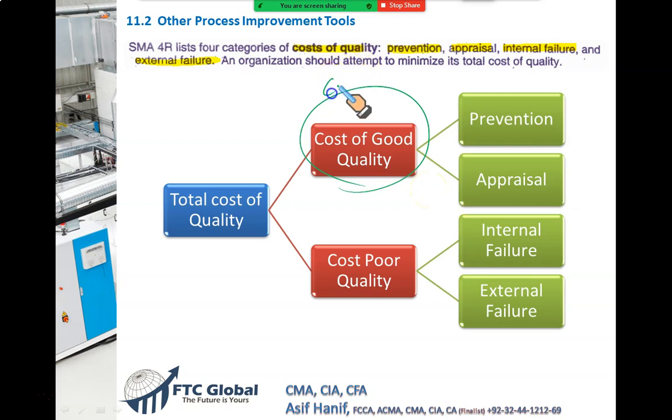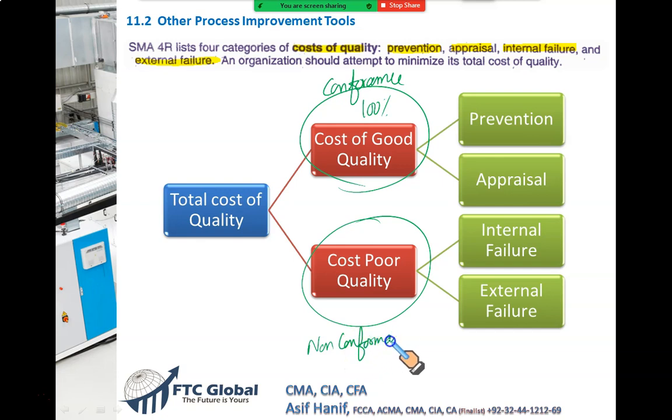Mind the word, it's a beautiful word. Conformance, that the goods are as per what we wanted, so they're 100% okay. These are called conformance cost. The other category of cost, the cost of poor quality, is called non-conformance cost, that if your products are not up to the standard. What basically does it involve? Conformance cost means in order to produce goods up to our specification, there are two sets of costs, prevention and appraisal.